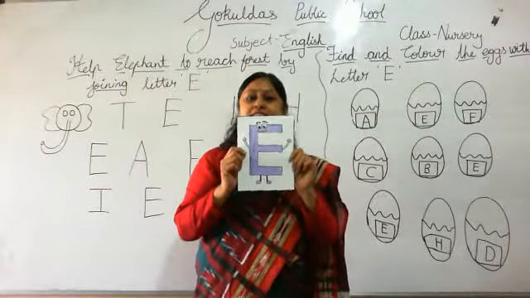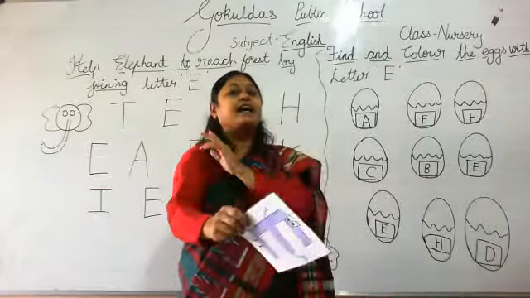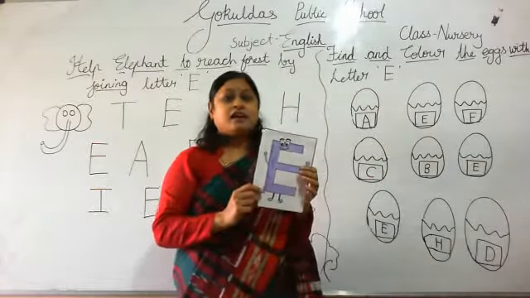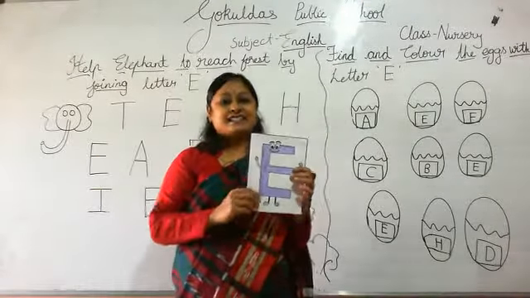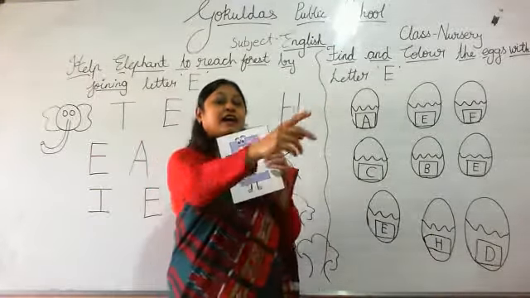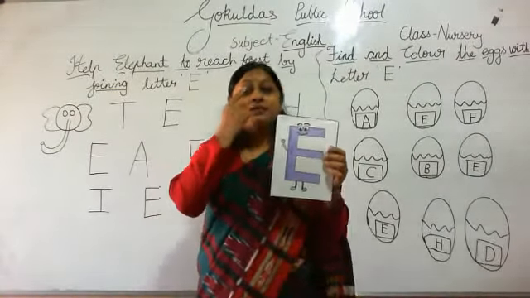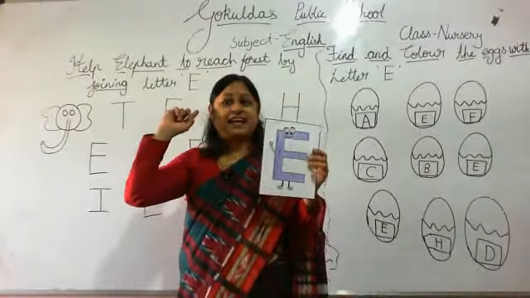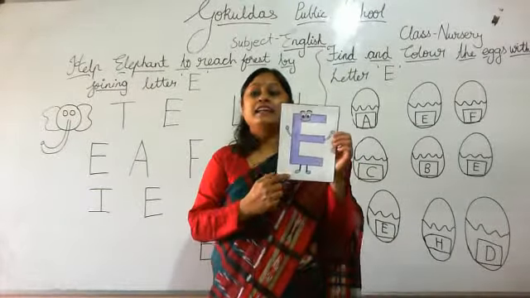So which letter is this? Letter E. E for elephant. E for egg. E for eyes. E for ears. Okay. What we have learned? E for elephant. E for egg. E for eyes. E for ears. Yes. So we have learned letter E.